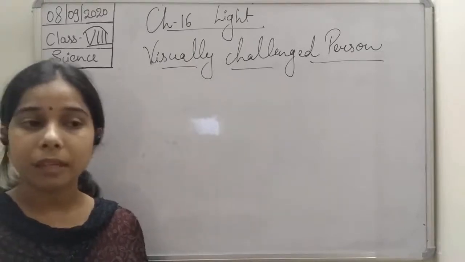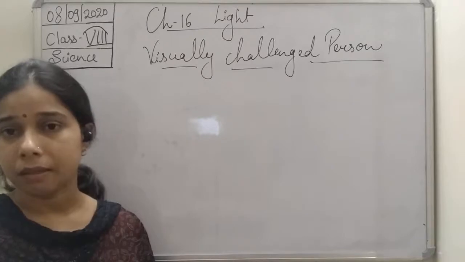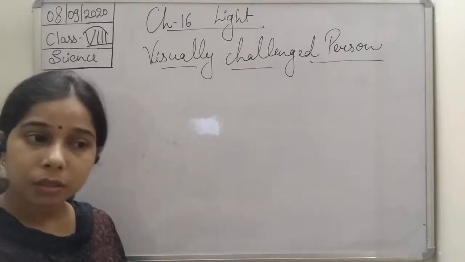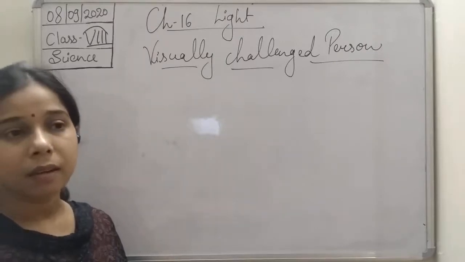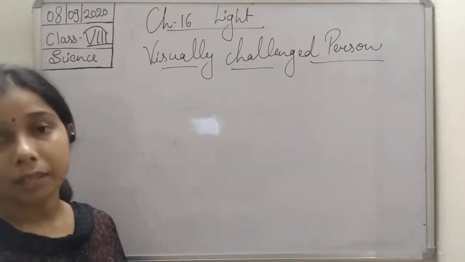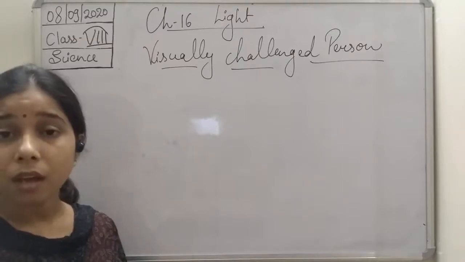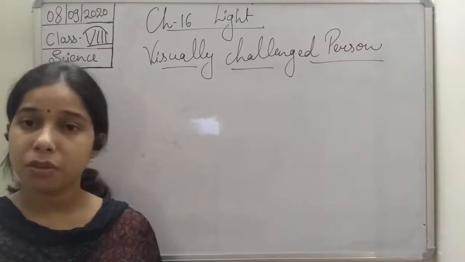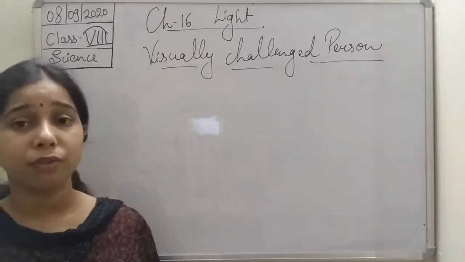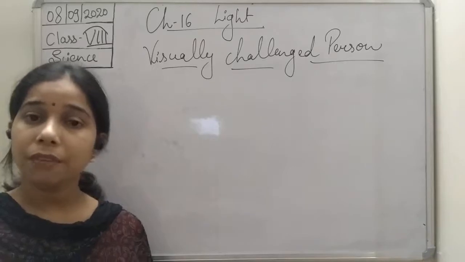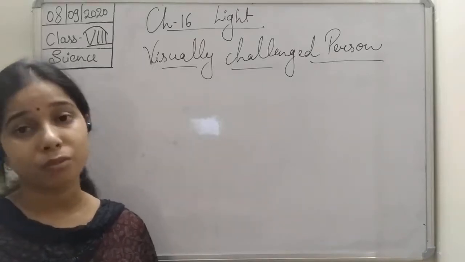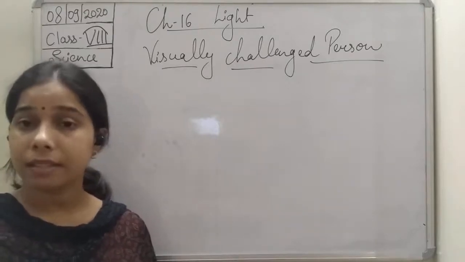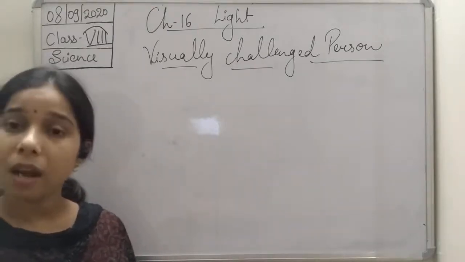We should not read in a moving vehicle, because it will create tension in our eyes. And not only this, we should not study in very dim light or in very bright light. Now we know that eyesight has a relationship with food also. If you are taking a proper amount of nutritious food, it will help in maintaining your eyesight.